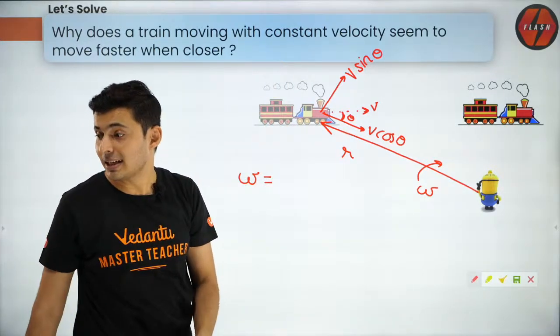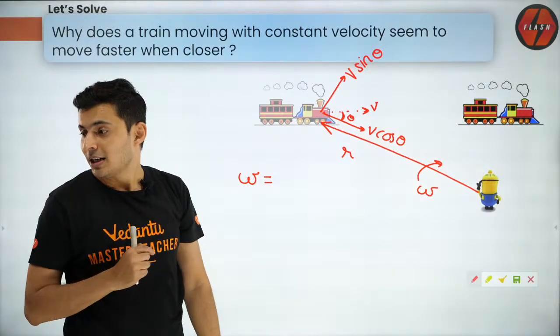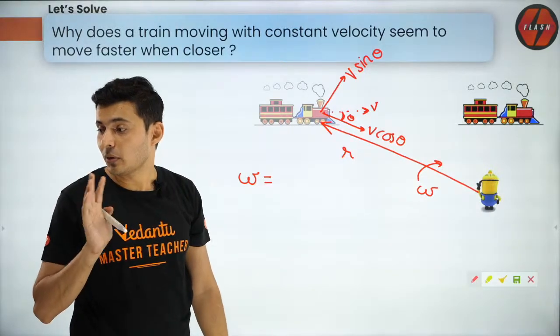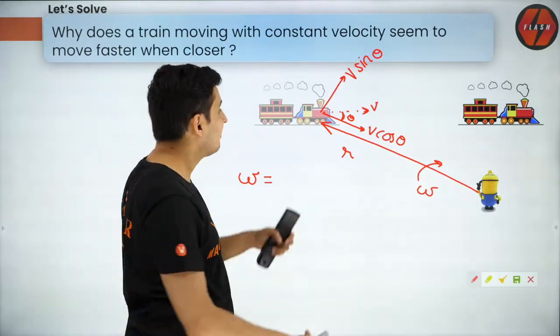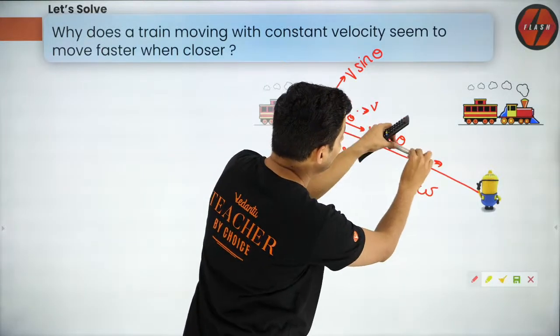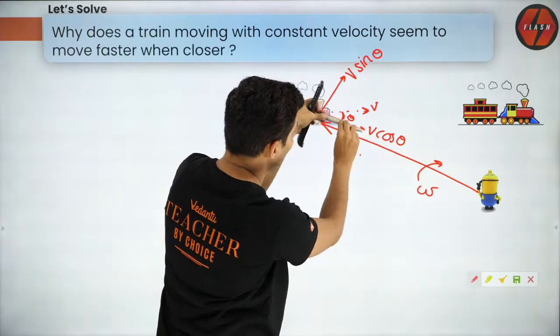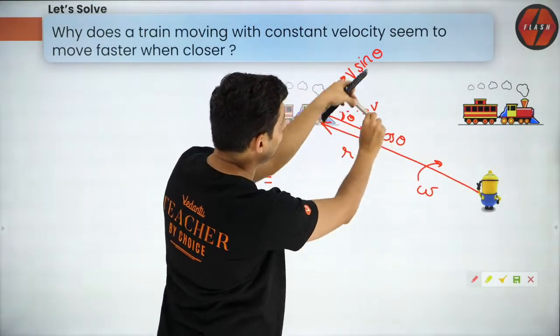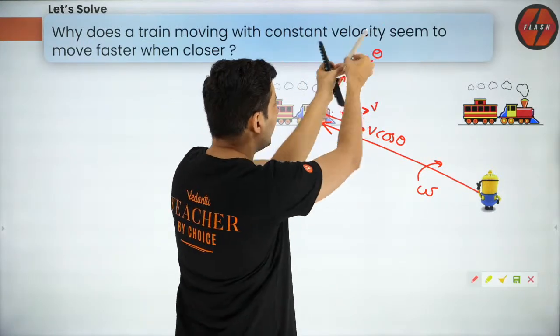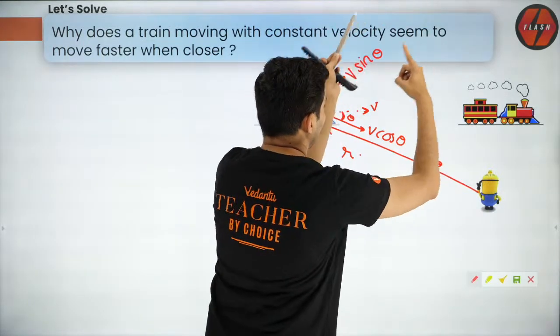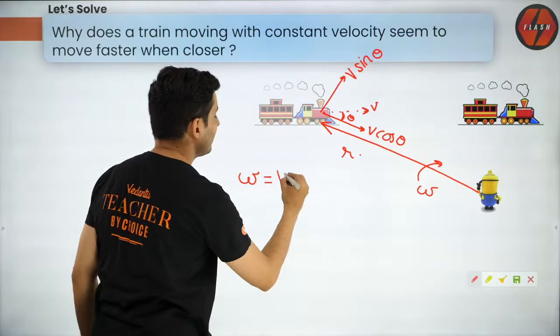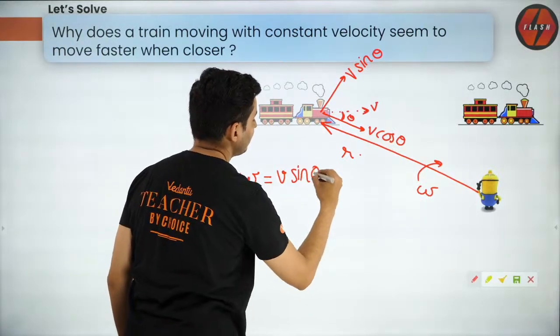V cos? No. Think again. Cos? No. It's not cos. V cos is not going to change the angle, guys. It's just going to change the distance. Imagine the particle coming like this. How will the angle change? But V sin changes the angle with respect to the point. So it is V sin theta.